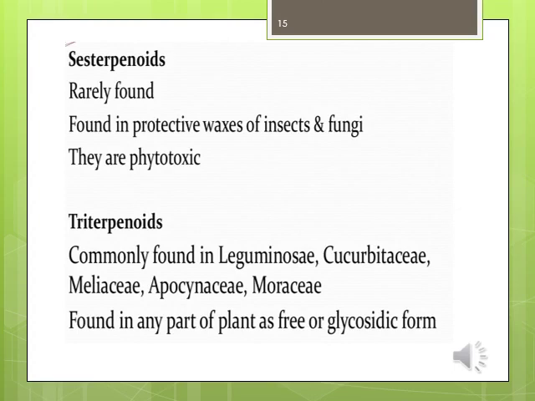Sesterterpenoids are rarely found, in protective waxes of insects and fungal species. They are phytotoxic. Triterpenoids are commonly found in Leguminosae, Cucurbitaceae, Meliaceae, Moraceae, and in any part of the plant as free or glycosidic form.